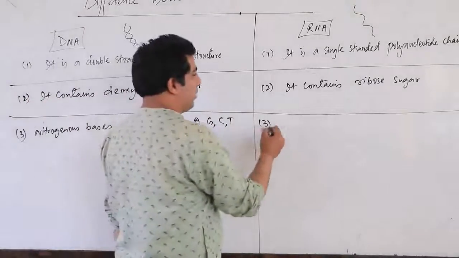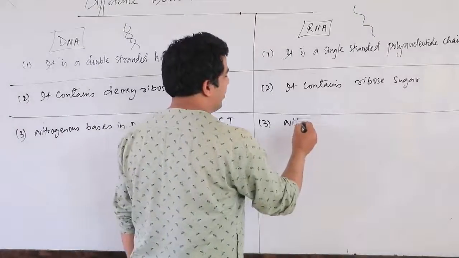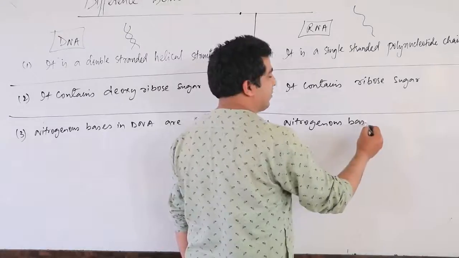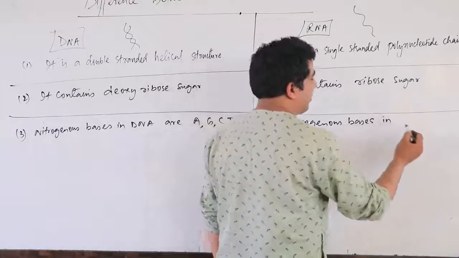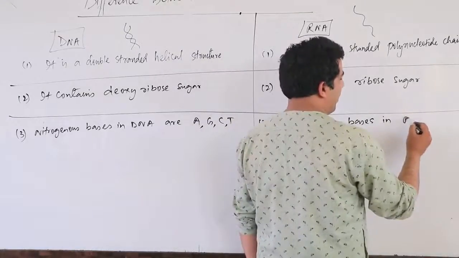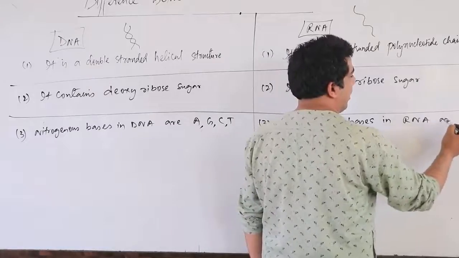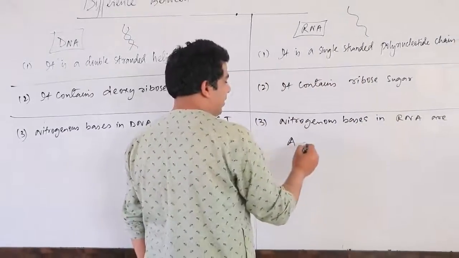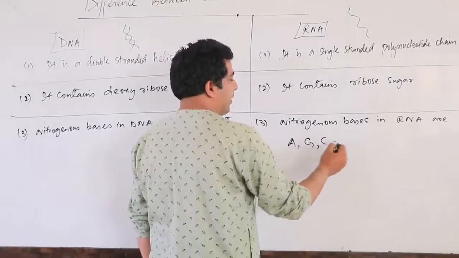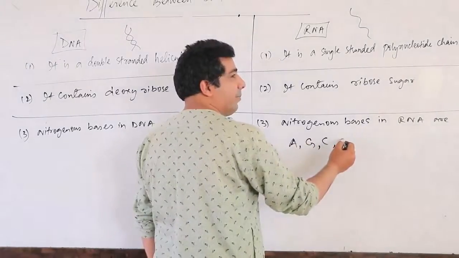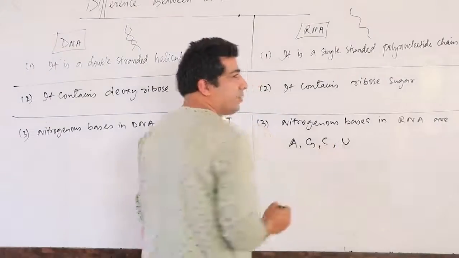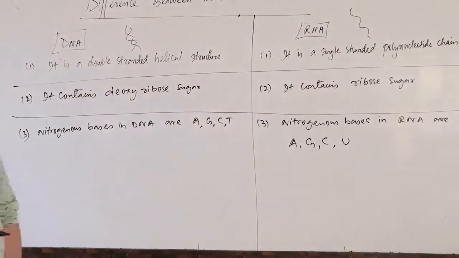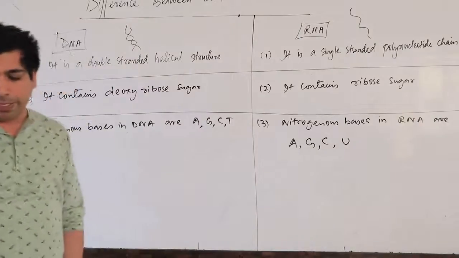And what will be the nitrogenous bases in RNA, my dear friends? Adenine, guanine, cytosine, and in place of thymine there will be uracil. So these are the nitrogenous bases present in the RNA structure. I hope everybody has understood.